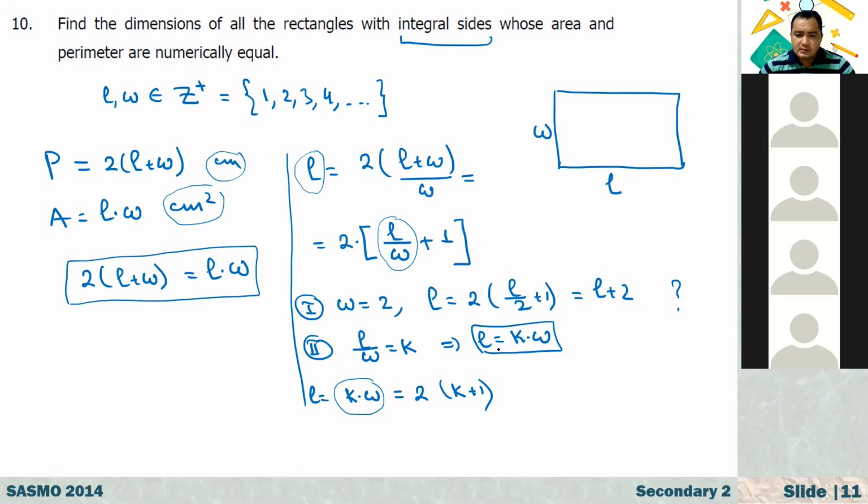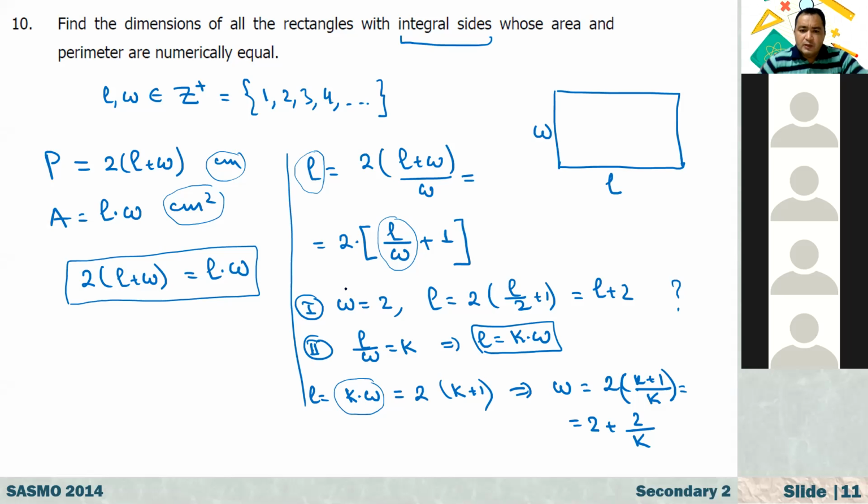W is L over K. In here, you can only find the ratio because there are 2 unknowns and 1 equation.